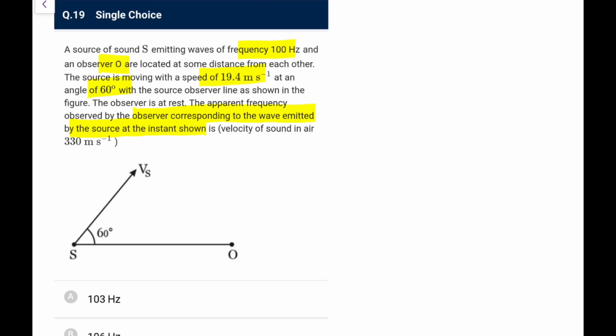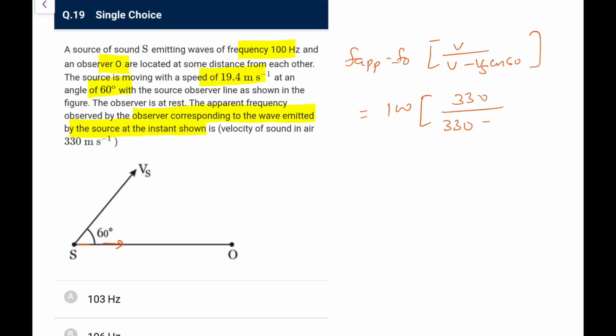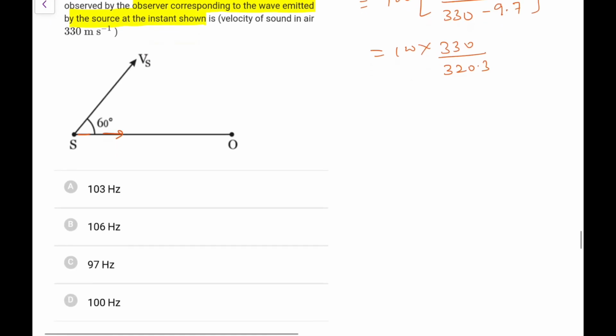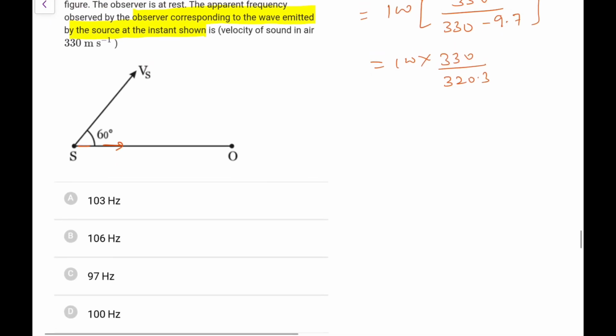So in this case, the component only here would be effective. So f apparent you can directly say would be f naught. Observer is at rest. Source is moving towards it, that is v minus vs cos 60, which is vs by 2. So that is 100, v is 330, 330 minus half of 19.4 because cos 60 is half, that would be 9.7. So this is 100 into 330 upon this will be 320.3. So it would be greater than 100. Okay, how much greater than 100 you need to find out.